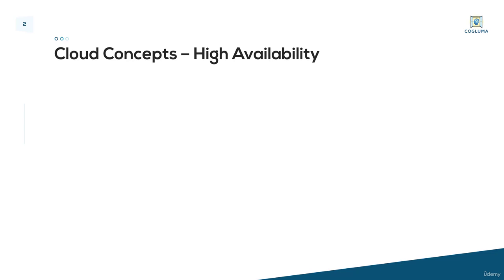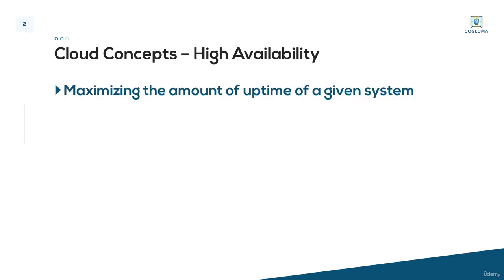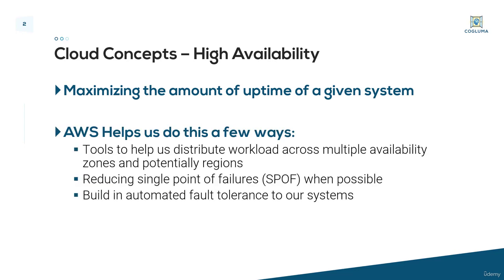So the first cloud concept we're going to be talking about is high availability. High availability means that we're going to be maximizing the amount of uptime of a given system. AWS helps us maintain high availability in a few different ways. There are tools to help us distribute workloads across multiple availability zones and even potentially regions. So that helps us by reducing the single point of failure.